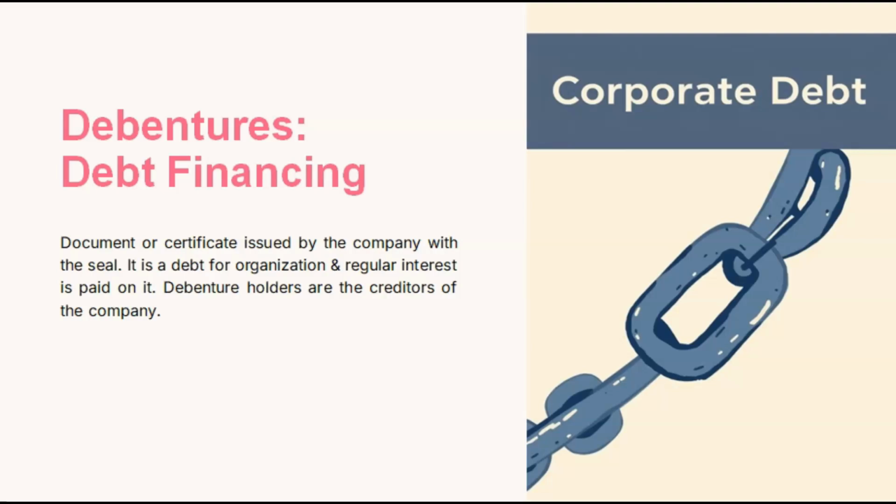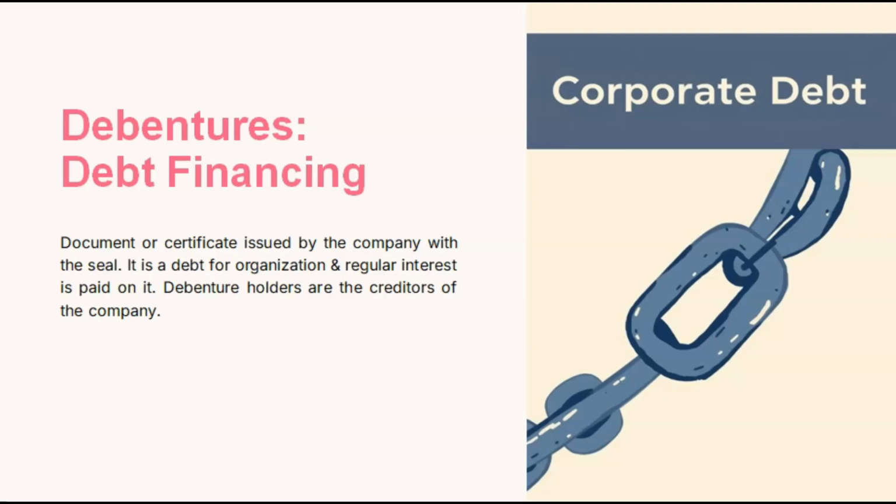But what happens in case of debentures? Loans are taken through organizations. If someone wants to take a loan, they can take it from an organization, they cannot take a loan from an individual. But debentures are also loans.